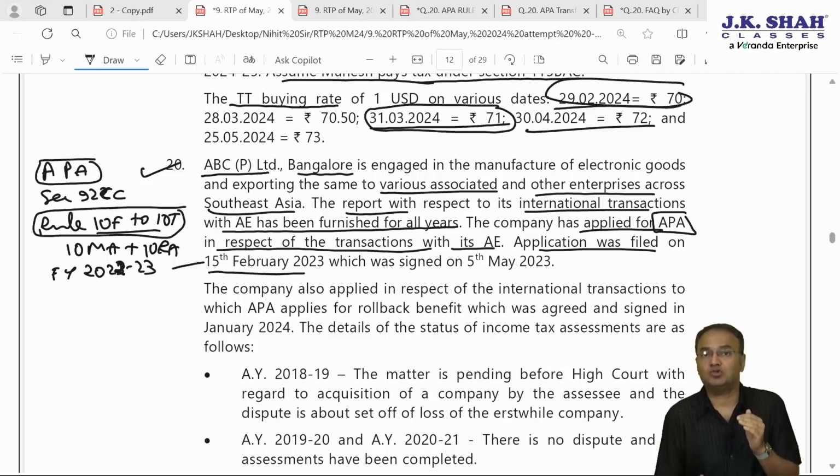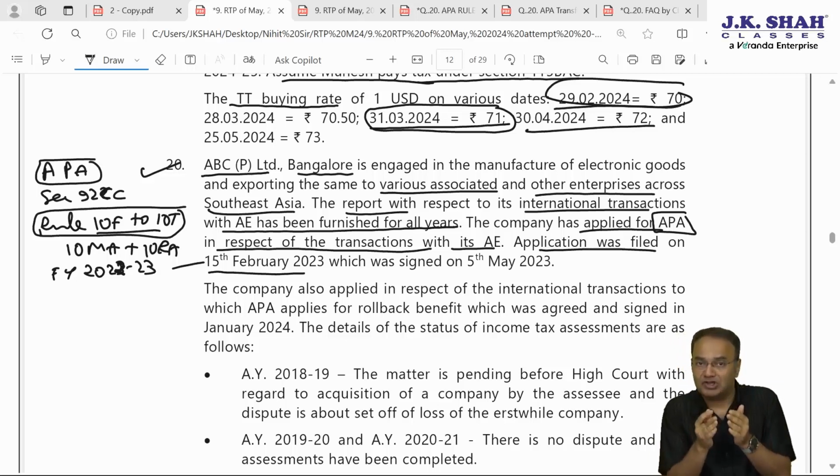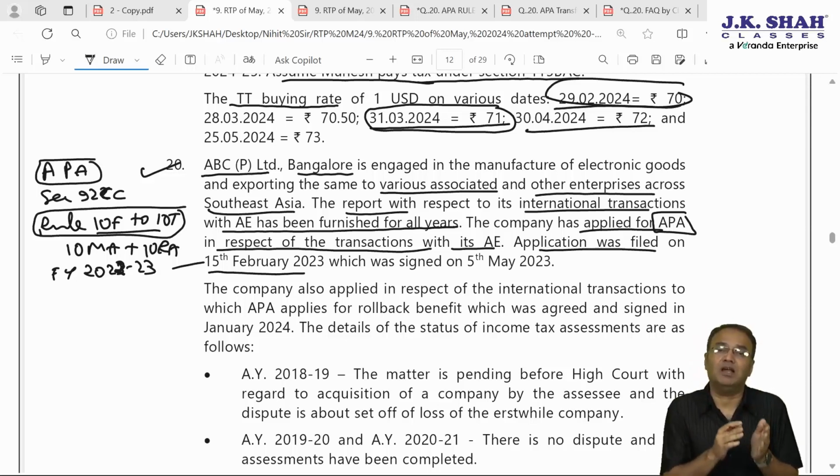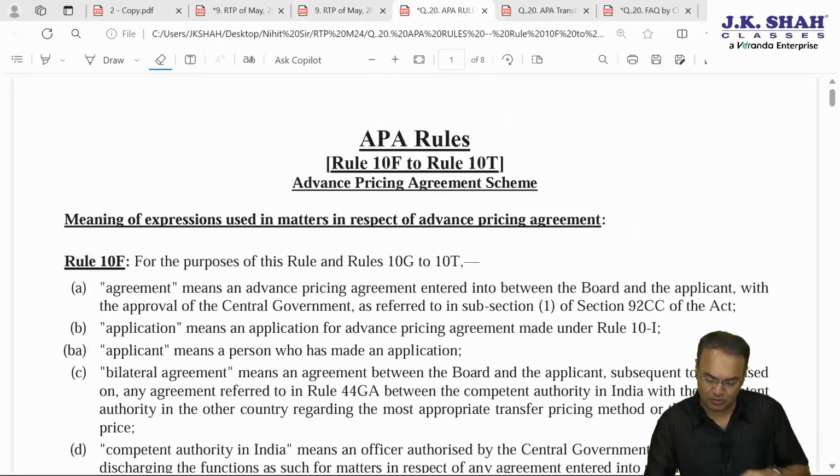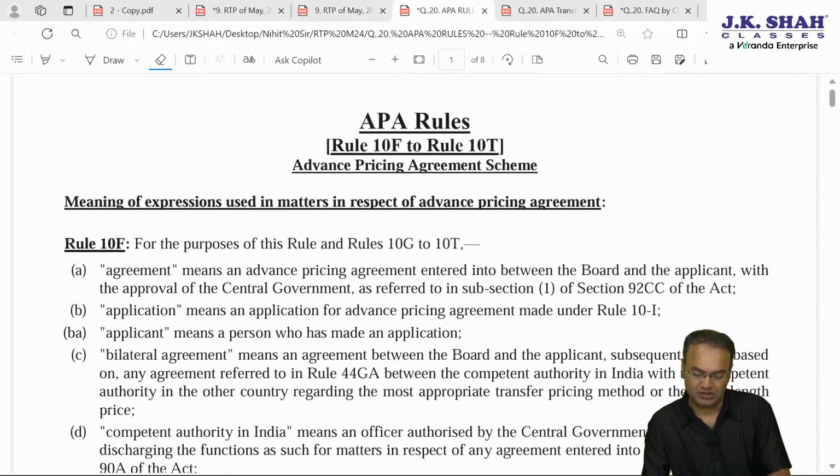So if APA is to apply for financial year 23-24 onwards, then the assessee will have to apply by 22-23 ending at the latest. These are the APA rules 10F to 10T.